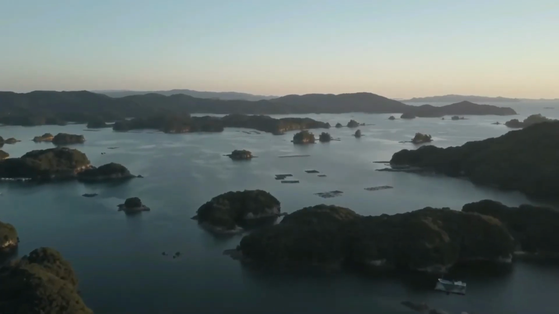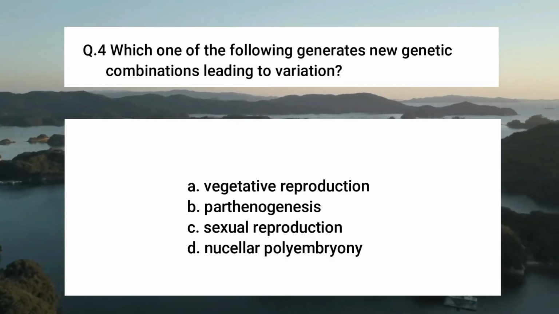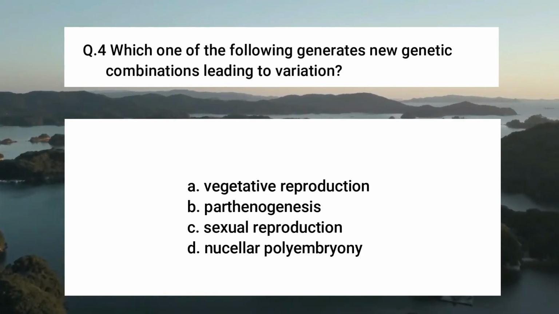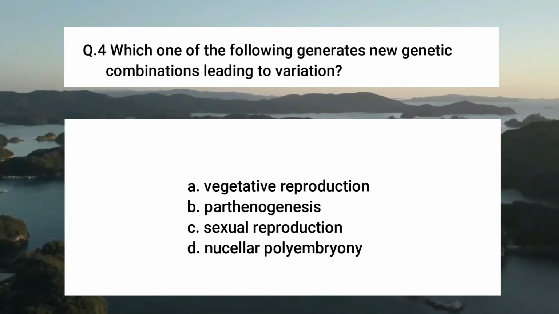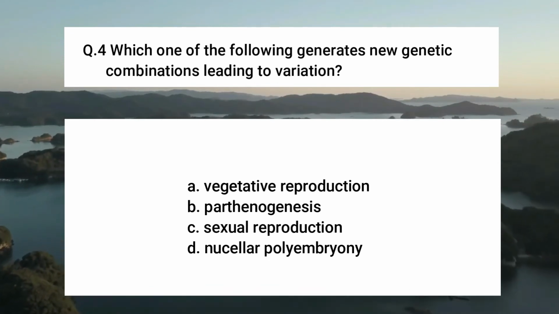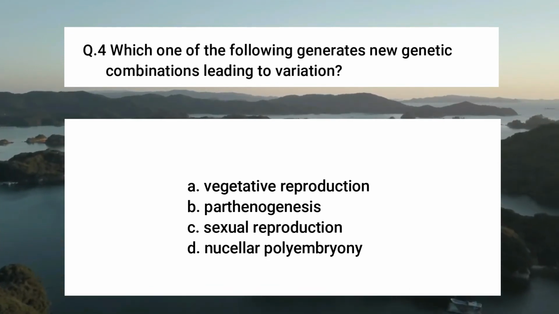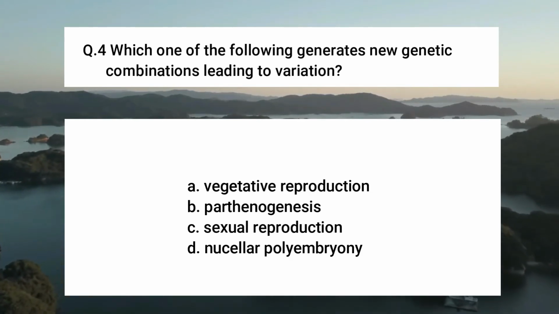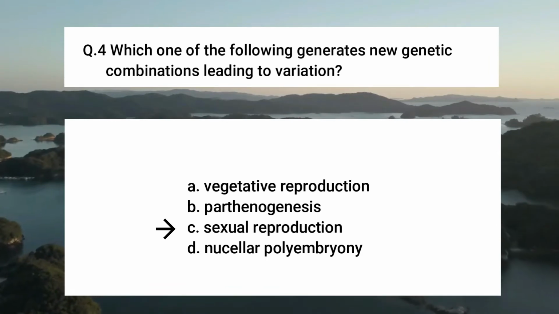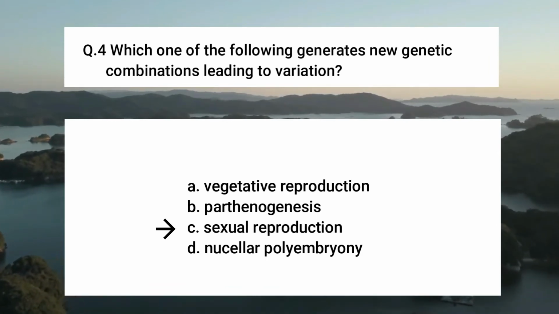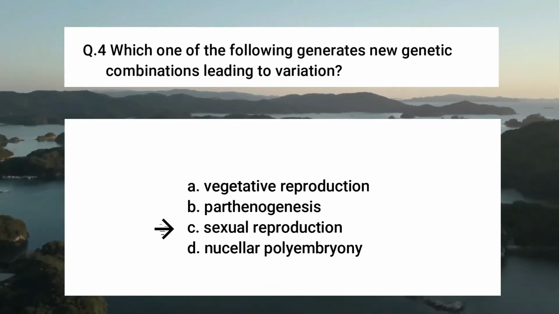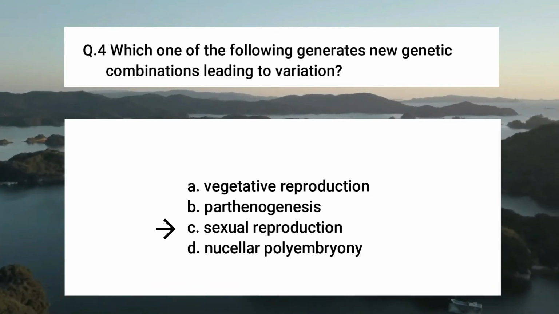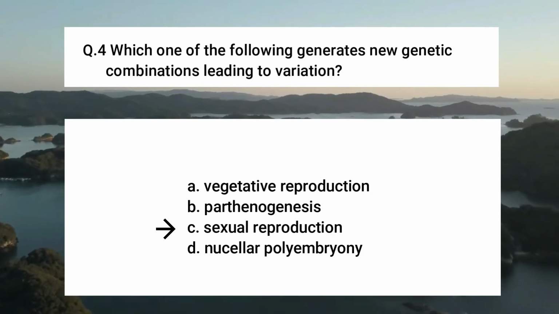Now in question number 4, which one of the following generates new genetic combinations leading to variation? Here you also see 4 options, but the right option will be C, that is sexual reproduction, because in sexual reproduction genetic combination occurs.